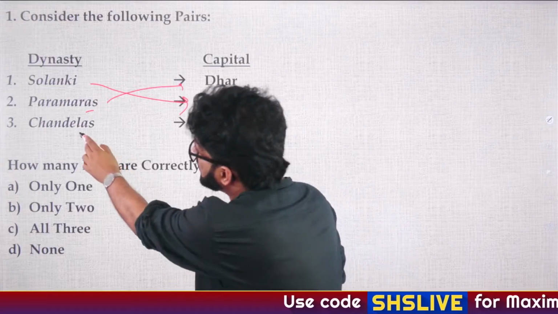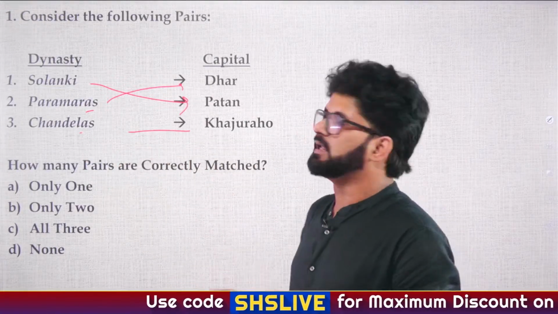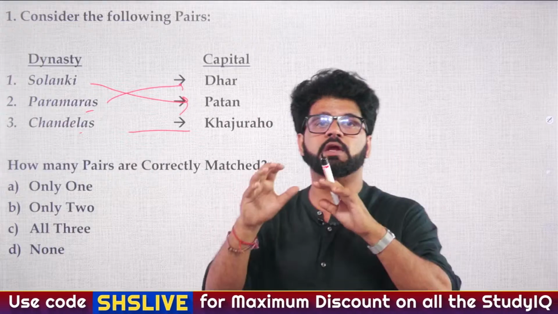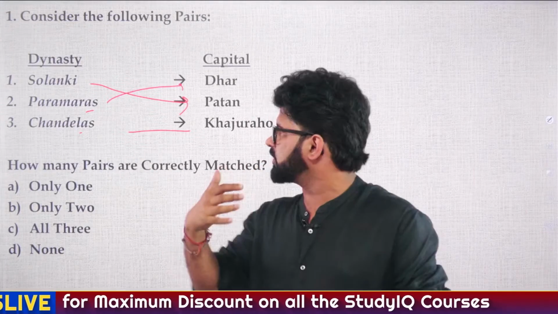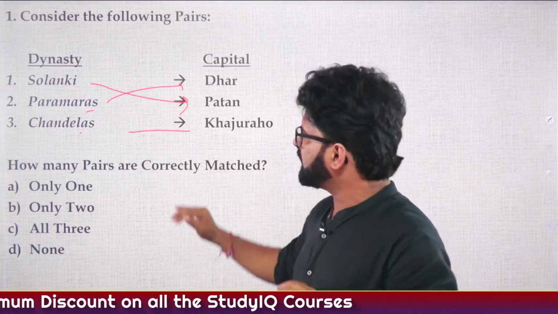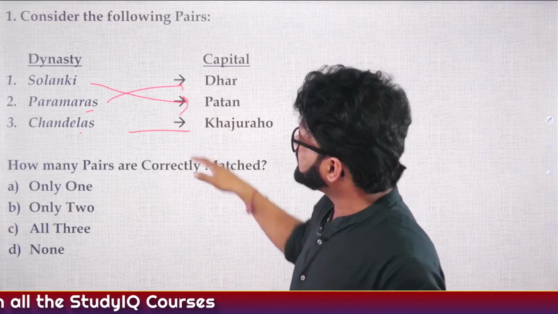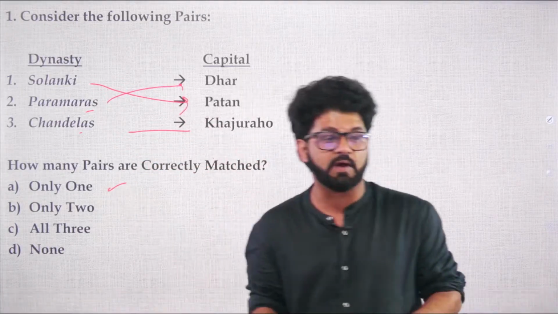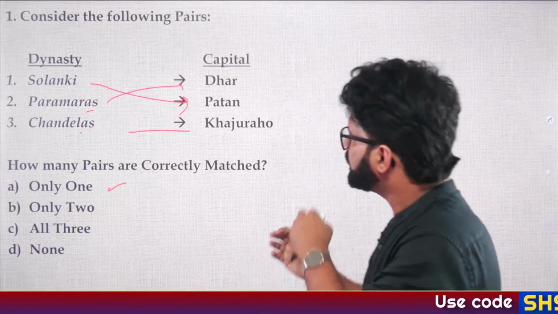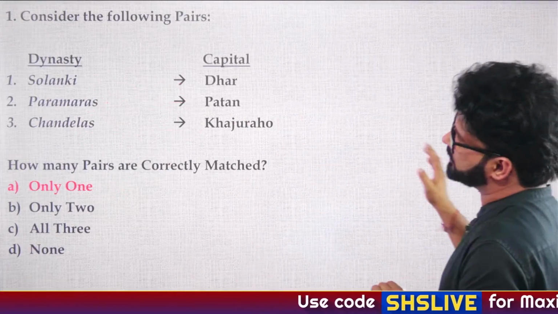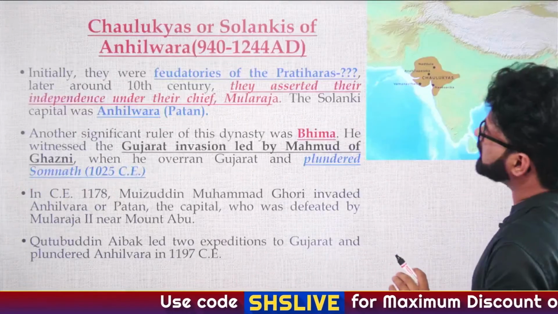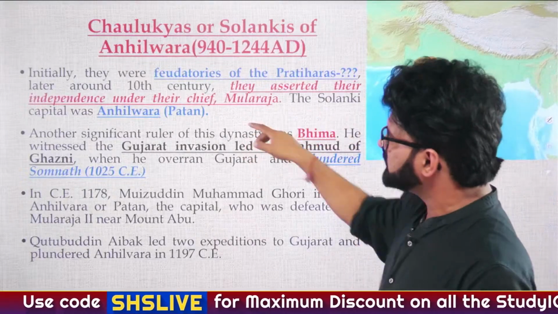Then Chandelas, their capital is Khajuraho. That is correctly matched. And Chandelas used to rule in the Jejakabhukti region, which is the current Bundelkhand region. So the third is correct, the first and second are wrong. So the answer is A, only one. And again, this is a tricky question. So if you are getting it wrong right now, don't worry too much about it. But ensure that you revise all these things. We have done this in the previous lecture.